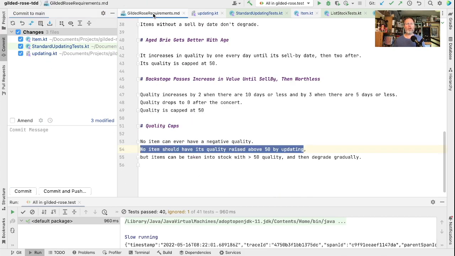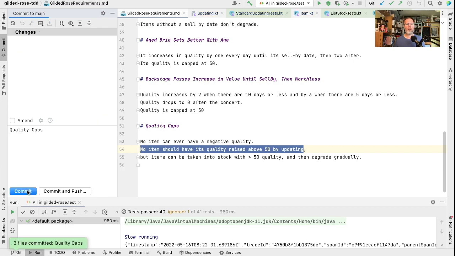So we have implemented another story, which is quality caps. Good. This is quite an interesting story, really, because we haven't implemented any functionality that the customer can see, but we've had a conversation, and so we're sharing a domain model with our customer, which will help her understand software development and help us understand her business.